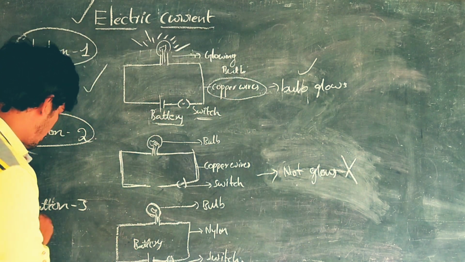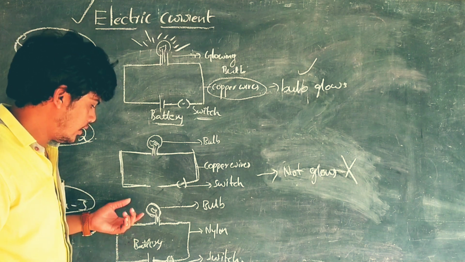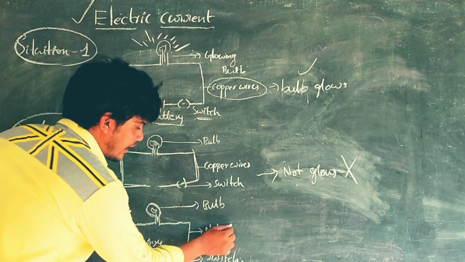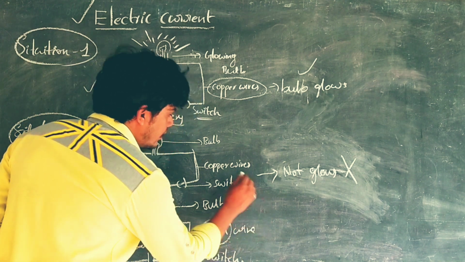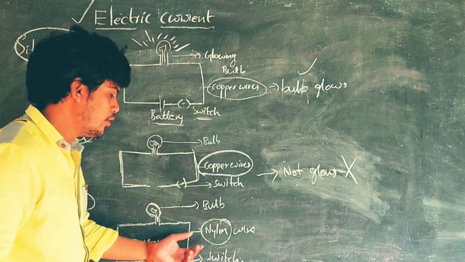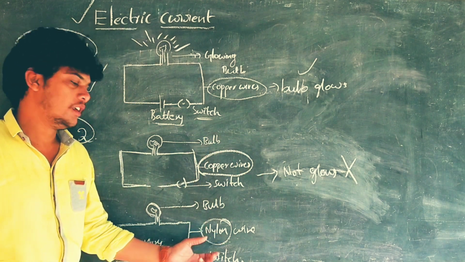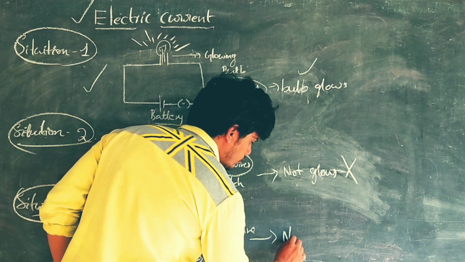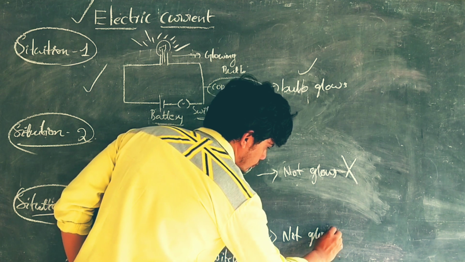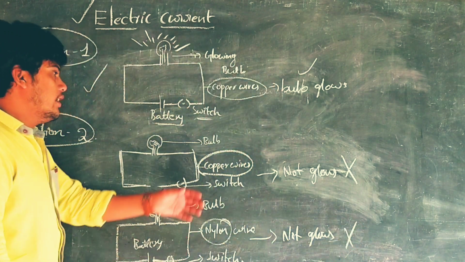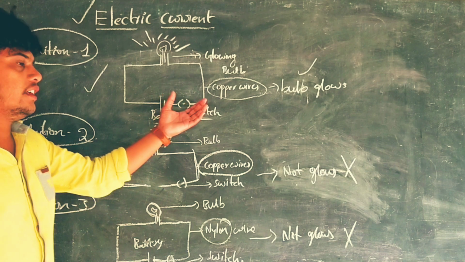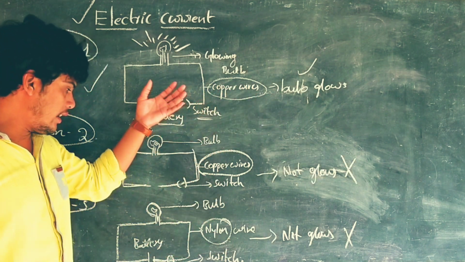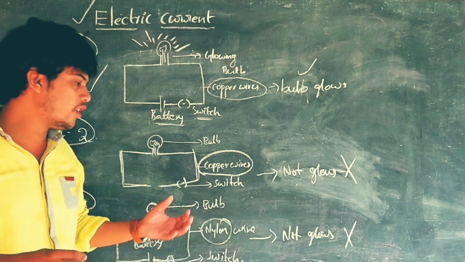Come to the third situation, situation 3. Look here. The bulb is connected to the battery with the help of nylon wire. Instead of copper wire, I used nylon wire. Then observe the bulb. Does the bulb glow? No, the bulb does not glow. So in these three situations, only in the first situation does the bulb glow. In the rest of the situations there is no glow.